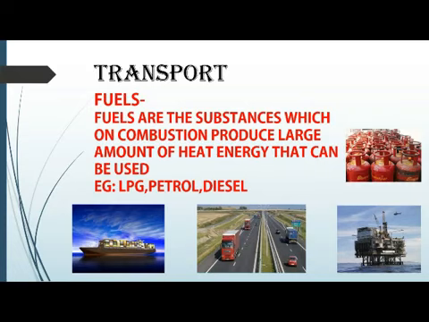So fuels are the substances which on combustion, means burning or reaction with oxygen, produce a large amount of heat energy that can be used. And this energy we are using in vehicles to run. For example, LPG, that is the cooking gas, then petrol, diesel, etc.